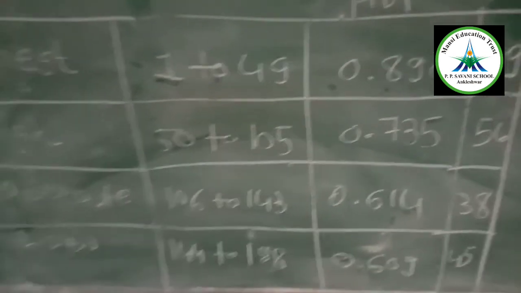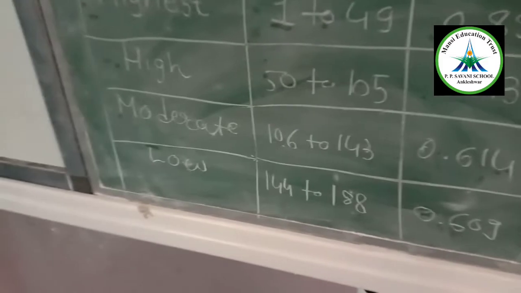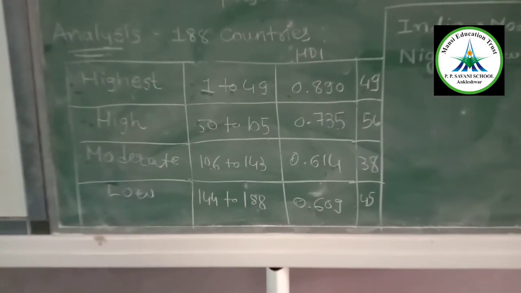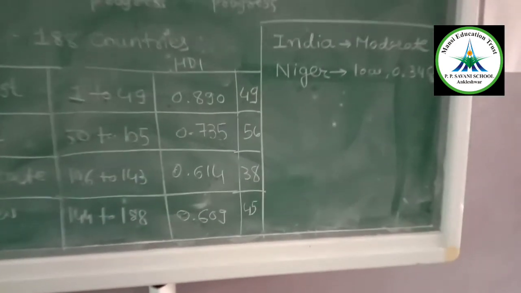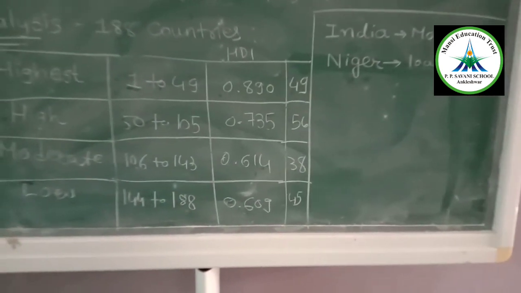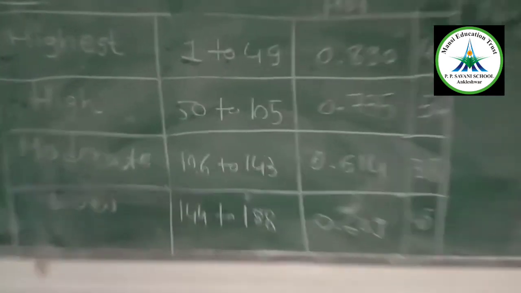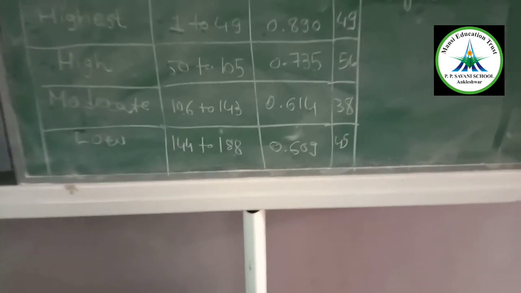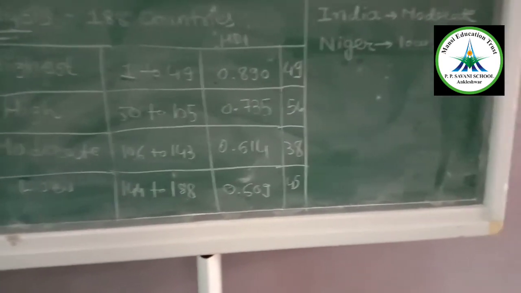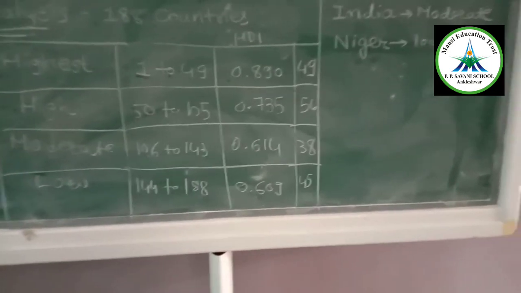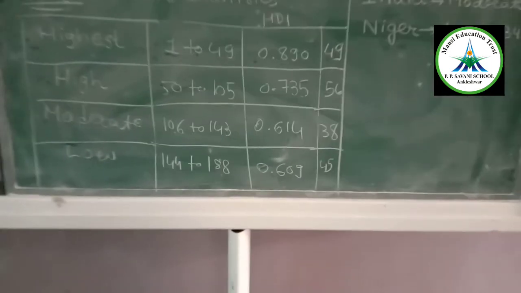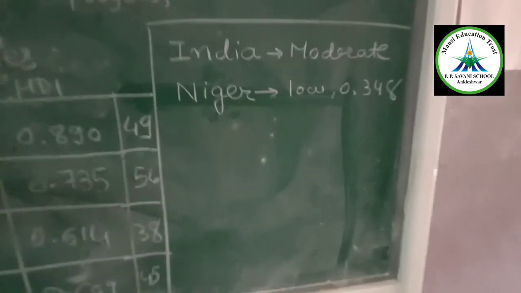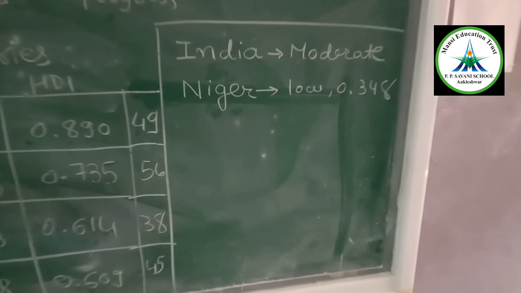So if you analyze this data, you can see in which development stage these 188 countries are lying. India comes in the moderate category, which means India comes in the 106 to 143 range, with a number in between. And Niger, which is in the continent of Africa, is ranked 188, the last one, with a 0.348 HDI.